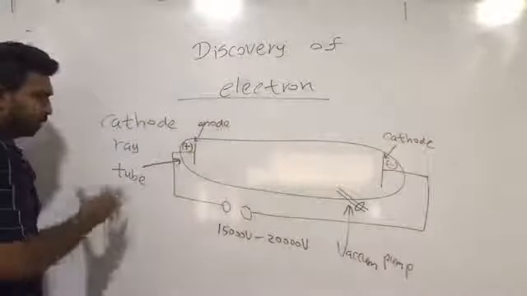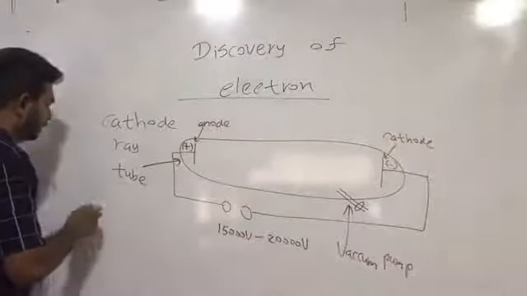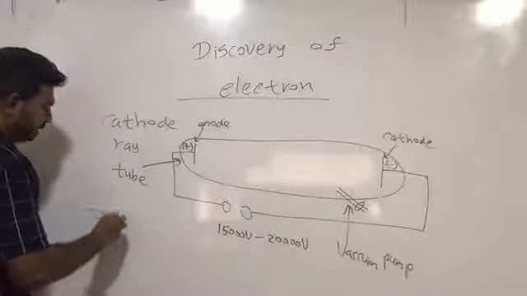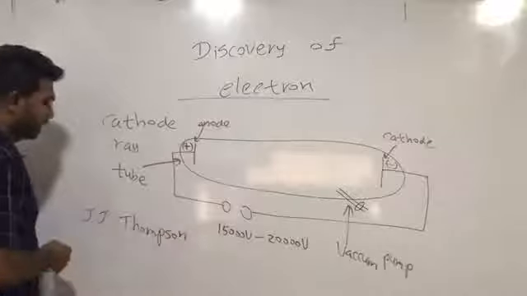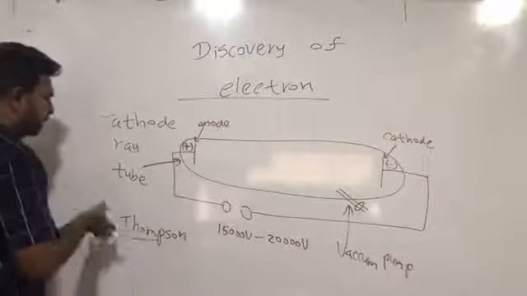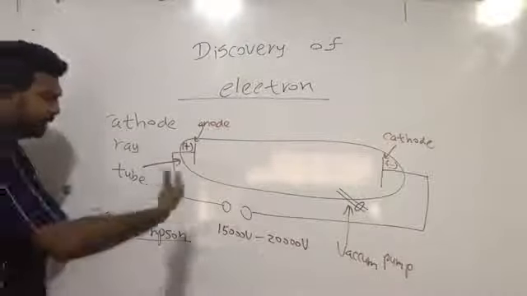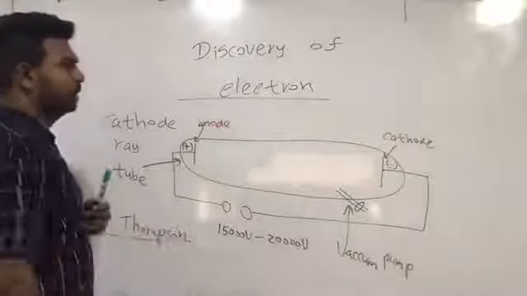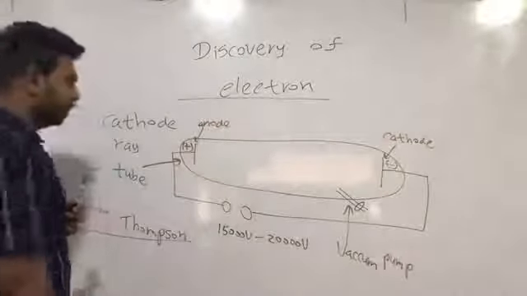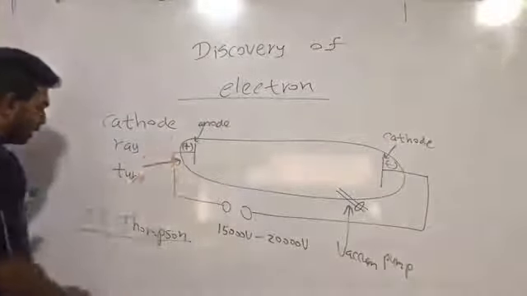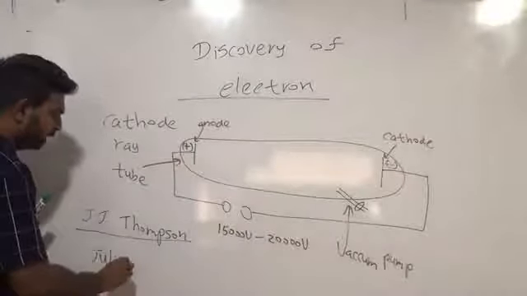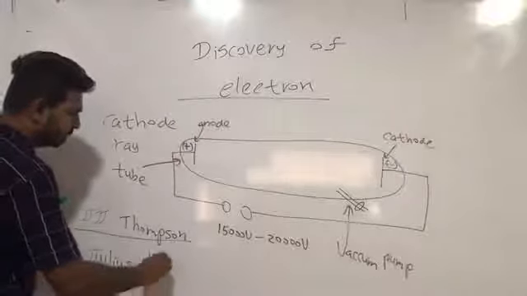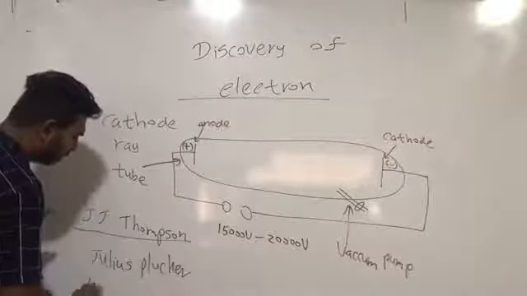The experiment was conducted by J.J. Thomson, and his students really completed the practical using this cathode ray tube. You have to remember the names: Julius Plucker and William Crookes.